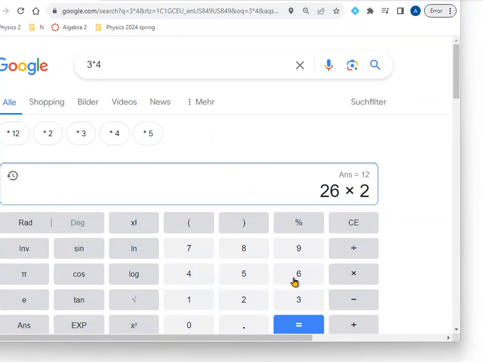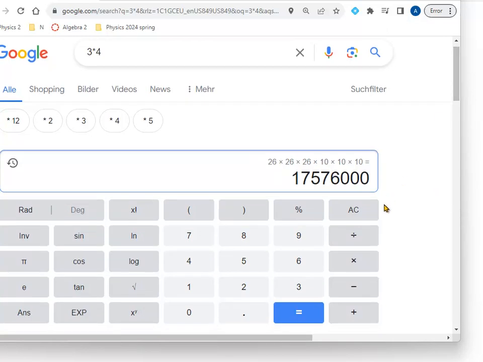26 times 26 times 26, and wait a moment, times 10. This is just too hard to type. There's the solution, 17,576,000 possibilities. Well, sometimes there's a shortcut. Instead of typing what I just did, I do 26 to the 3rd power, times 10 to the 3rd power, and of course I get the same result, 17,576,000, because 26 to the 3rd is 26 times 26 times 26.